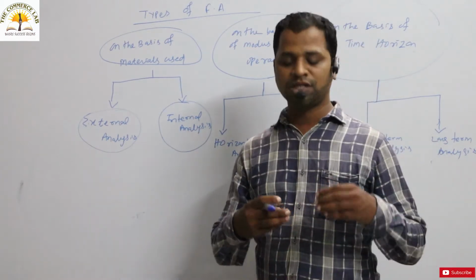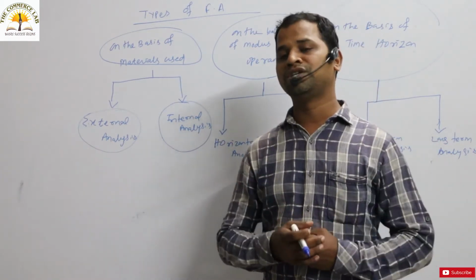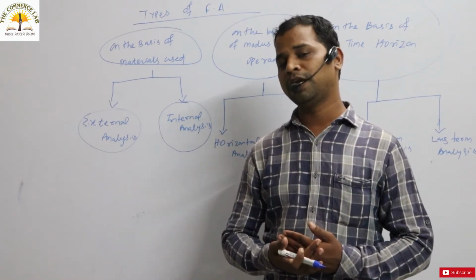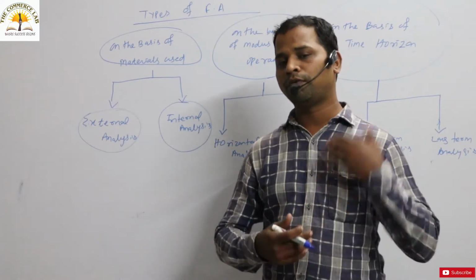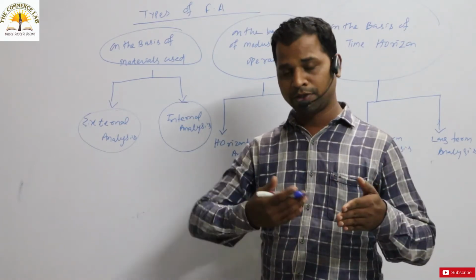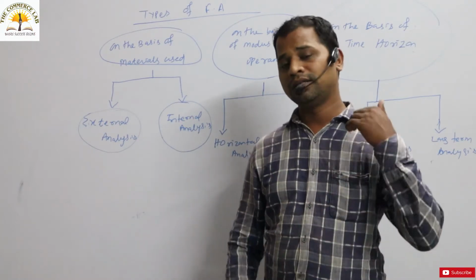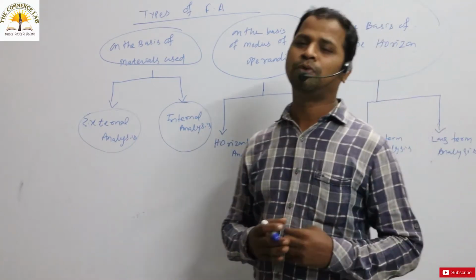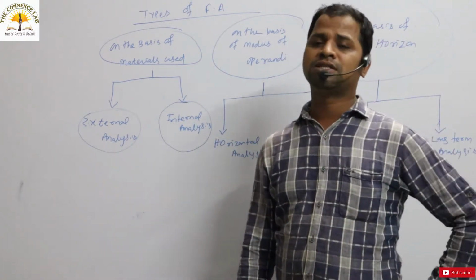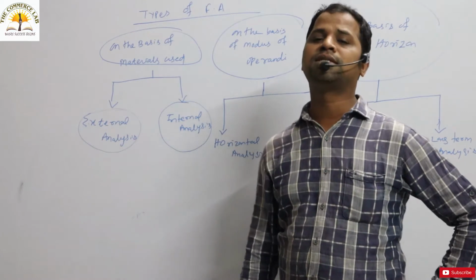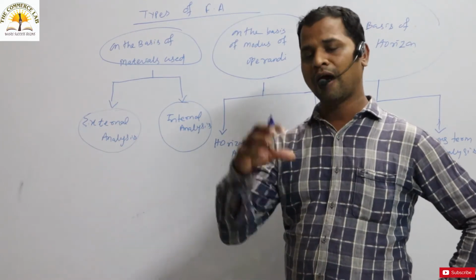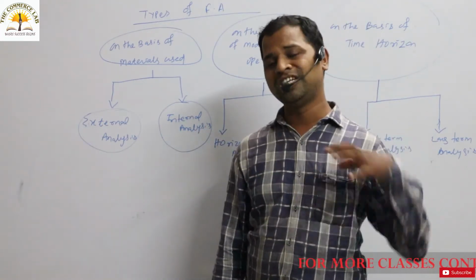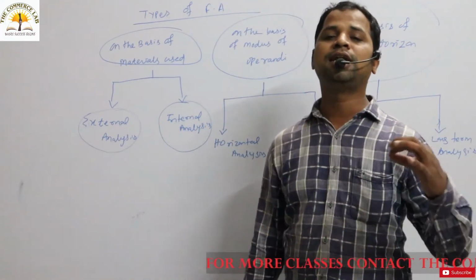Internal means there are certain people who are in the organization. It is the employee who wants to check the performance of the company. It is the manager who wants to know the performance of the company, whether the company's performance is improving or deteriorating. It is the executive who has to know the company's performance. So these are the internal people who are very much interested in the financial statement, and they have to analyze the financial strength and weakness of the company. They have to analyze the financial health of the company, and that analysis done by the internal people is known as what, everybody? Internal analysis.